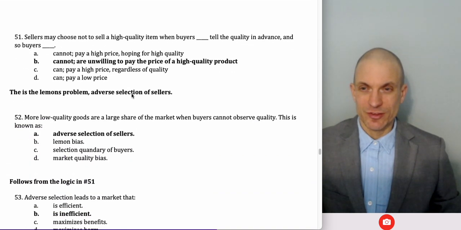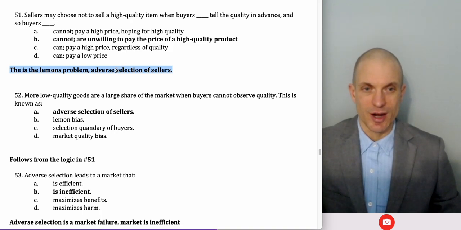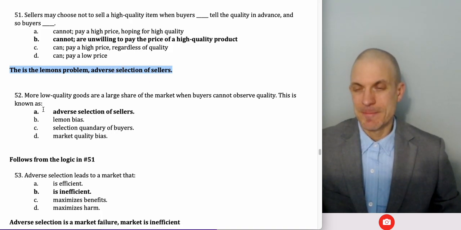Sellers may choose not to sell a high-quality item when buyers can't tell the quality in advance, and so buyers are unwilling to pay the price of a high-quality product. That was the lemons problem. This was adverse selection of sellers. This is the issue like in the used car market, for instance, that we discussed.